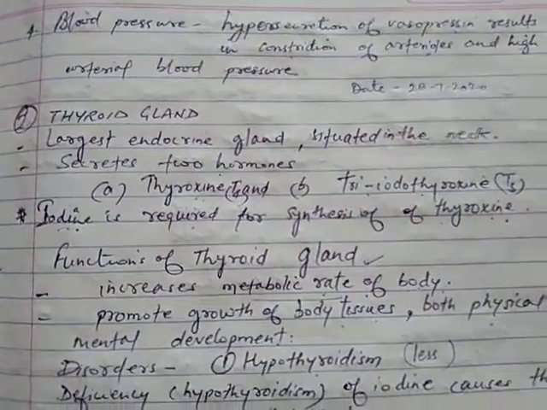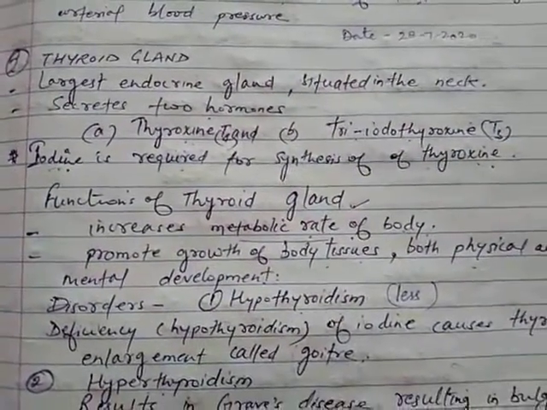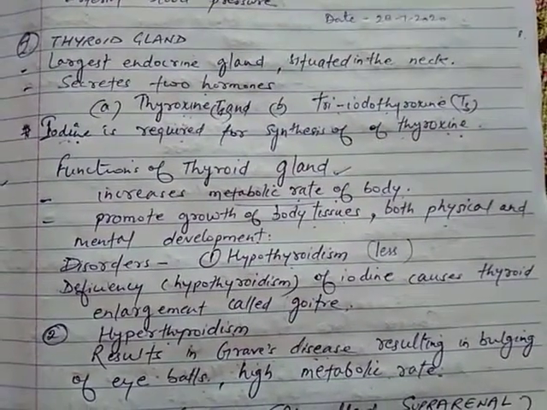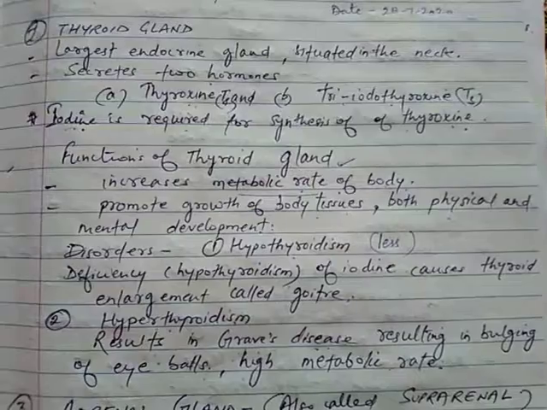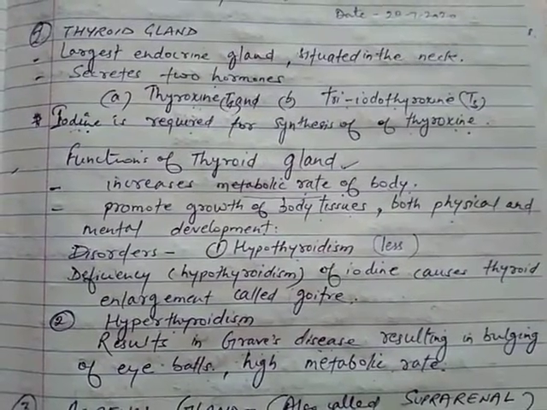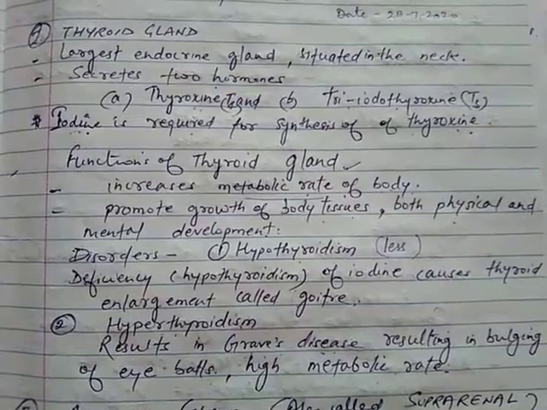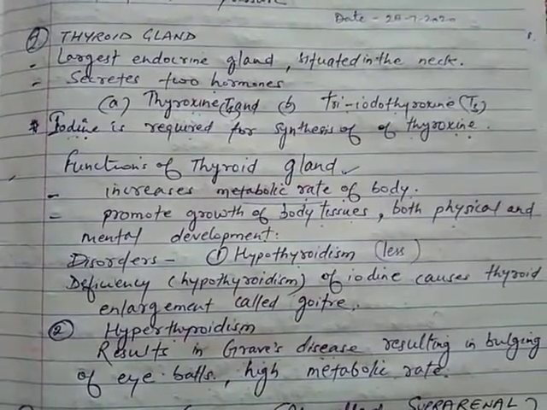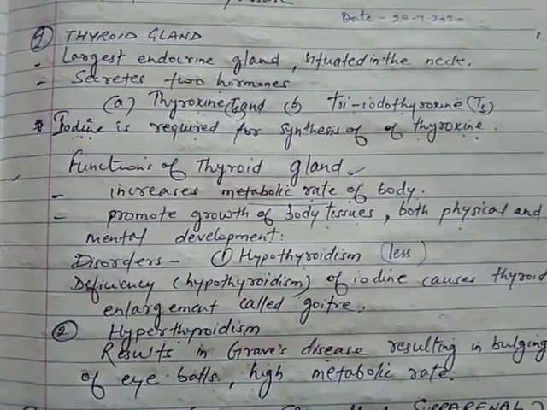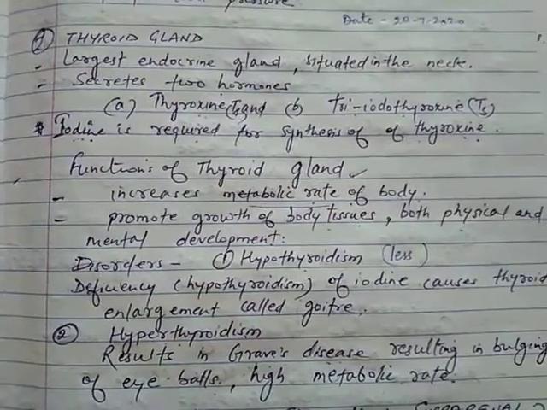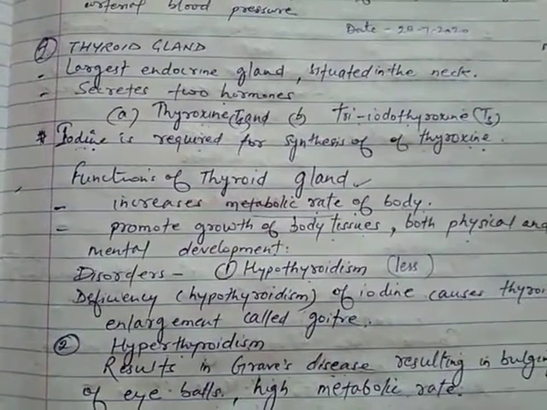Okay students, then for today our next gland is the thyroid gland. Pituitary we have completed. Now see, the thyroid gland is the largest endocrine gland and it is situated in the neck. Also, this gland secretes two hormones. One is thyroxine, that is T4, and the other is triiodothyronine, that is T3.